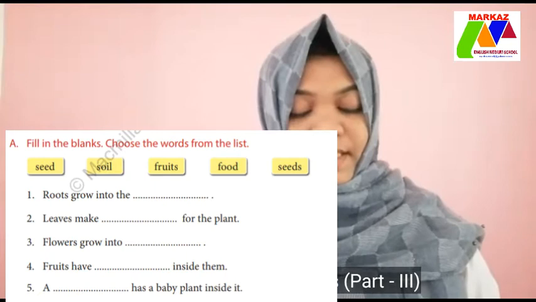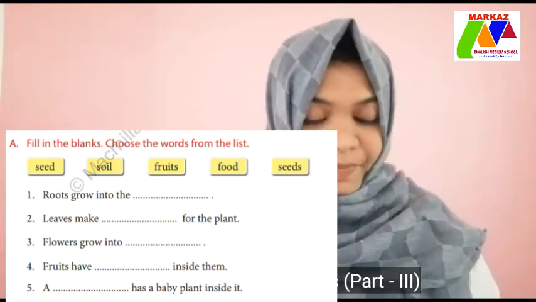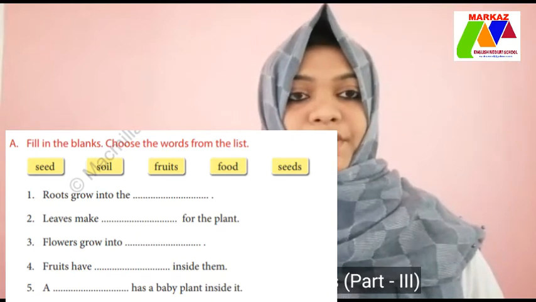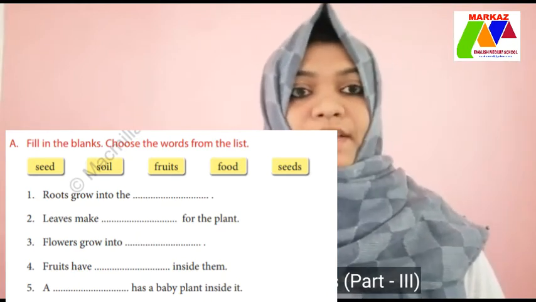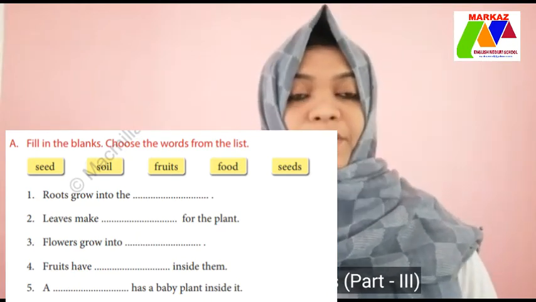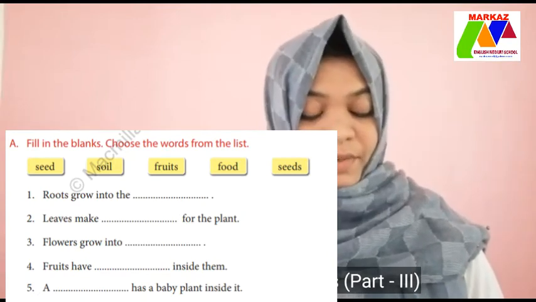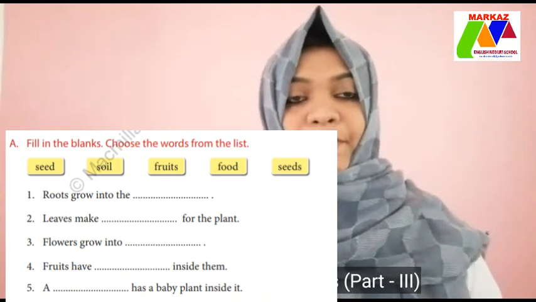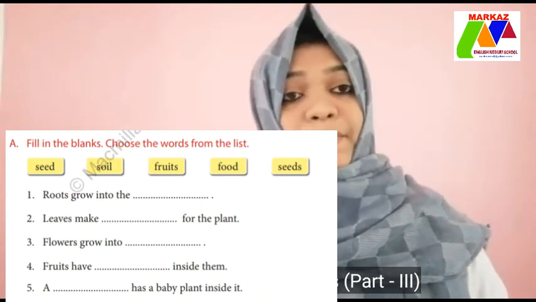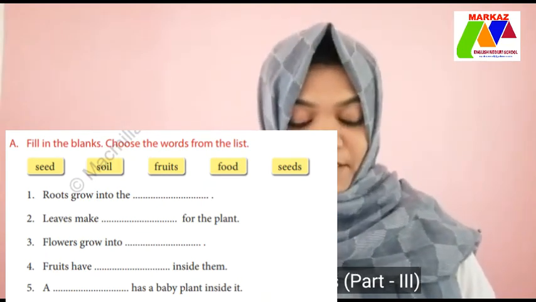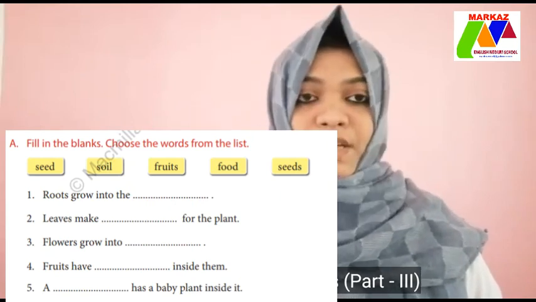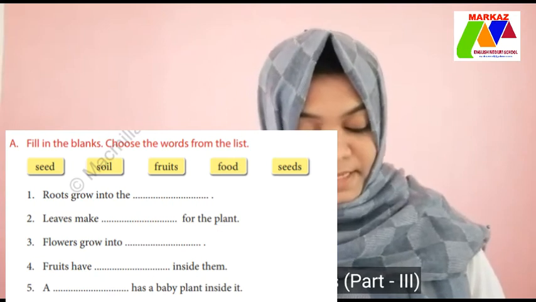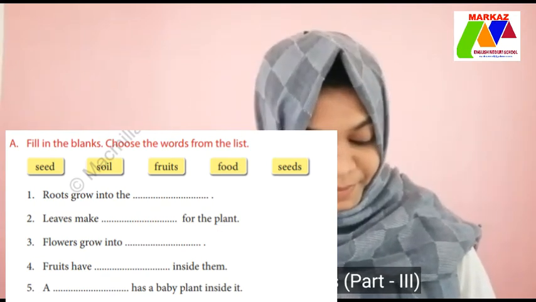Which is here correct answer, children? Roots grow into the soil. Very good. Roots grow deep down into the soil. Not up. Roots grow deep down into the soil. So all of you write down soil. S-O-I-L. Soil. Okay. Then second one.